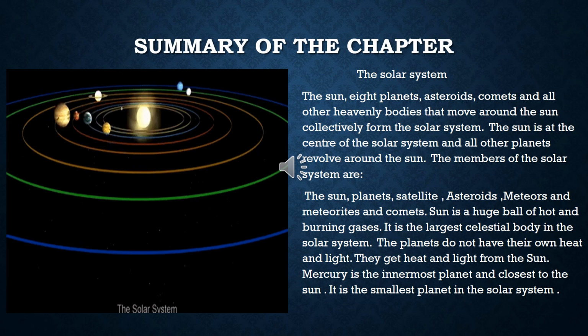Sun is a huge ball of hot and burning gases. It is the largest celestial body in the solar system and it is the nearest star to the Earth. The planets do not have their own heat and light. They get heat and light from the sun, because sun is at the center of the solar system.